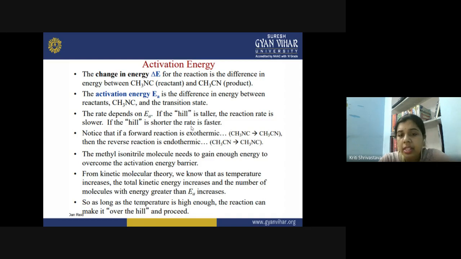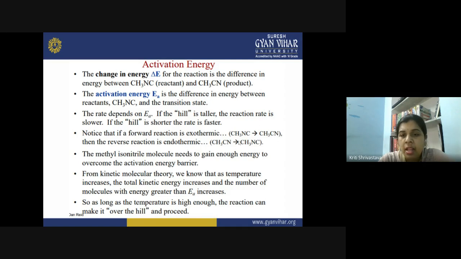This should be noted here: if the forward reaction is exothermic, in those cases the energy of the product is lesser as compared to the energy of the reactant. So there will be an overall release of energy after the product formation. But the reverse is what? It is the endothermic reaction, and here what happens? The energy of the product is greater than the energy of the reactant. So, in order to convert a reactant into the product, there is an overall absorption of energy, and that is why it is called an endothermic reaction.